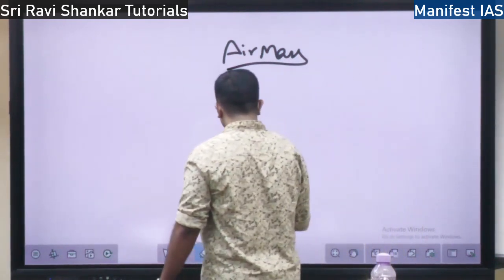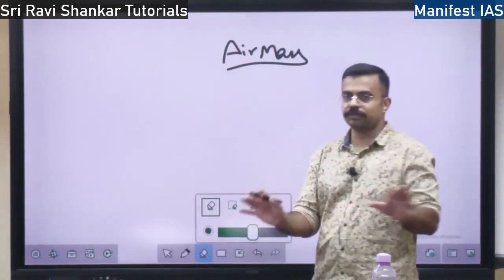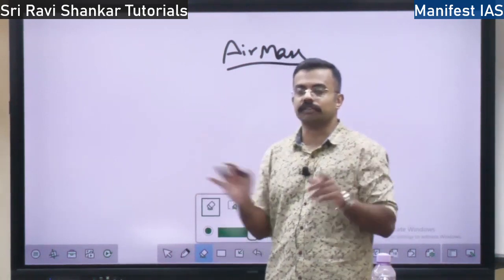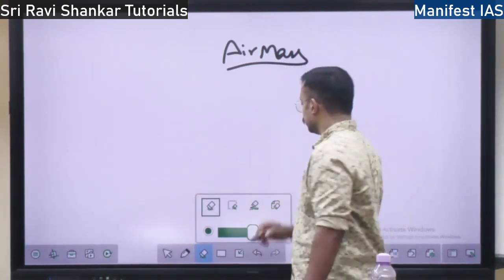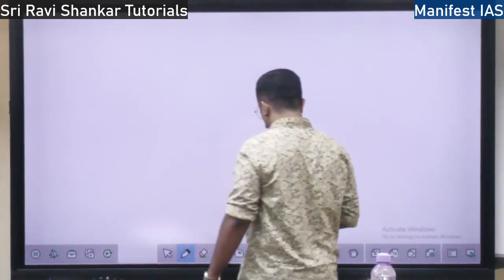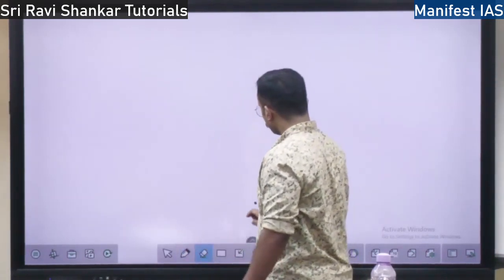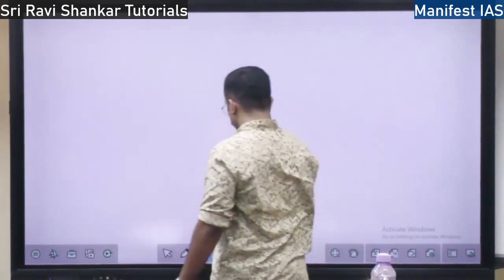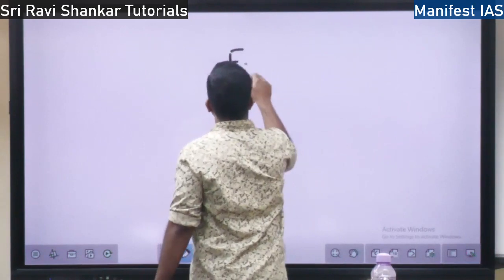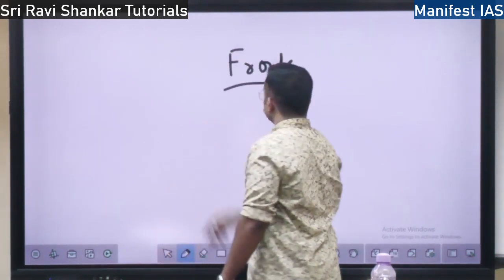Next we will discuss. So air mass just means the air acquiring the character of the particular region, right? So next you have the concept of fronts. Not friends, but fronts. F-R-O-N-T-S. So what is a front?